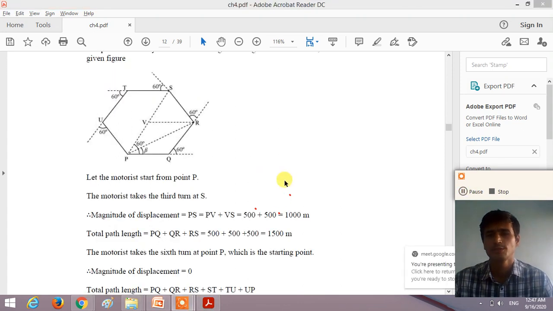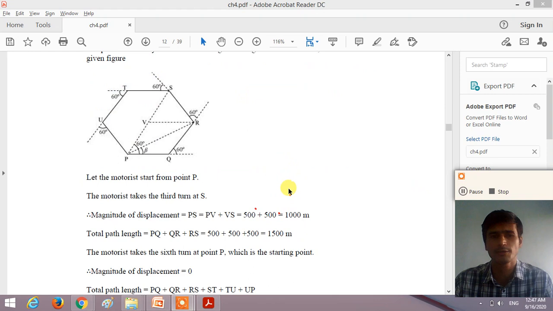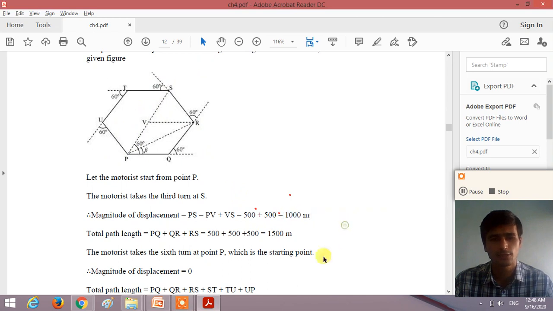Understand? So dear student, understand this example number 4.8. Let the motorist take the third turn at S. So at S, the magnitude of the displacement is PS, right? At the third turn S, the magnitude of the displacement is PS, that is PV plus VS, 500 plus 500, we get 1000. The total distance traveled by the motorist is PQ plus QR plus RS, right? The total path length is 500 plus 500 plus 500, that is